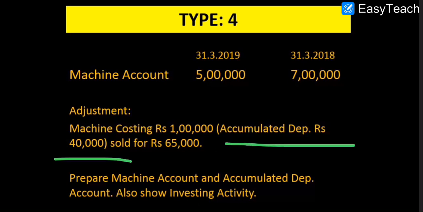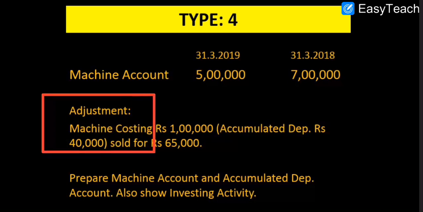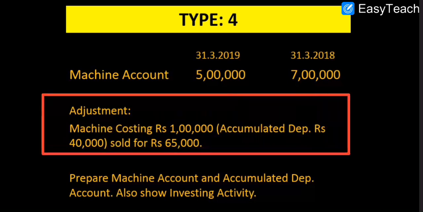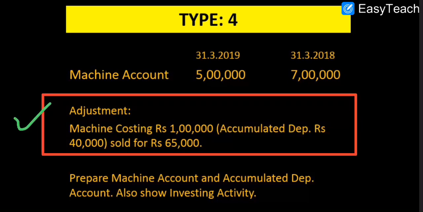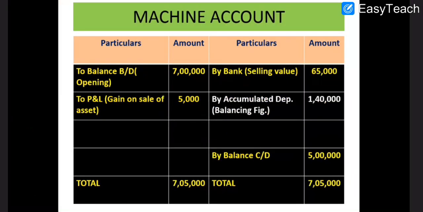So now from the machine account we'll calculate depreciation on all the assets, that is total depreciation. By this question we can get the hint: as no balance of depreciation is given, but depreciation on the assets sold is given, that gives a clear hint that from the machine account we are going to calculate total depreciation for the year. So see the machine account.